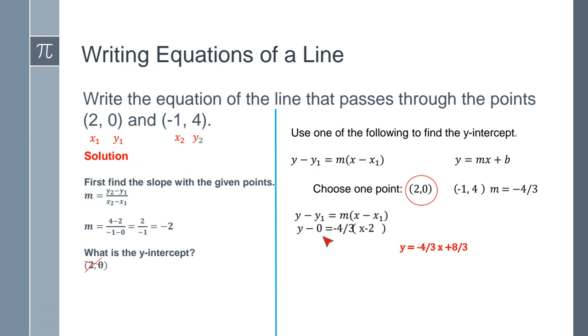So here on the left side, it's going to give us just y. On the right side, we're going to distribute the negative 4/3. For example, negative 4/3 times x will give us a negative 4/3 x. Negative 4/3 times negative 2 will give us a positive 8/3. And this is the equation that we're looking for.